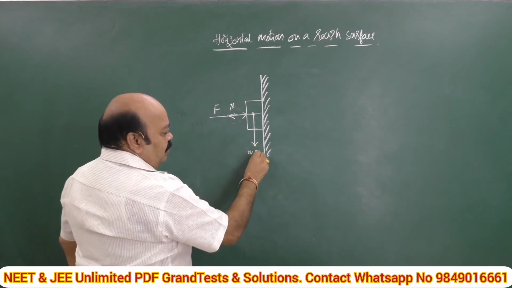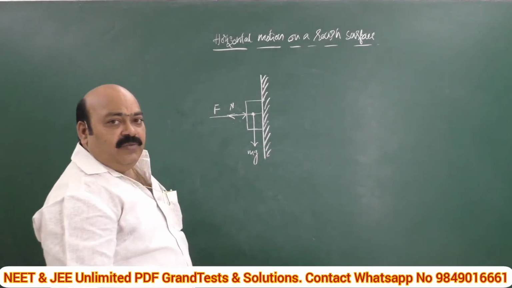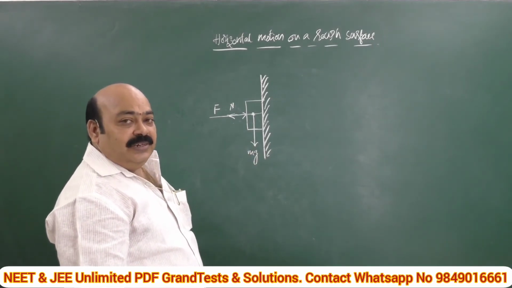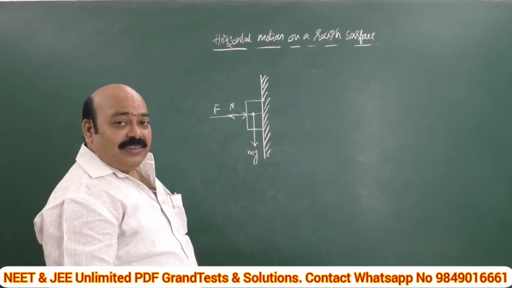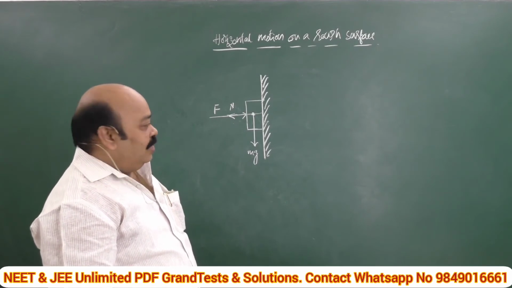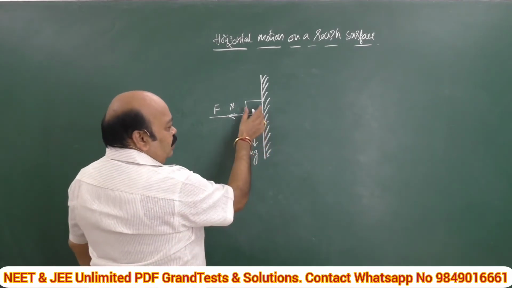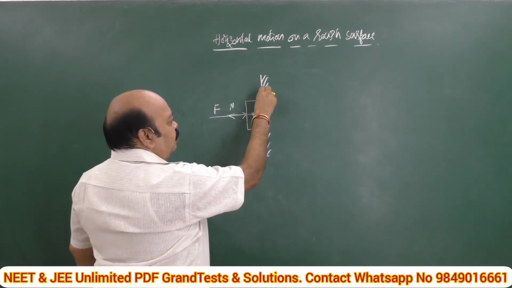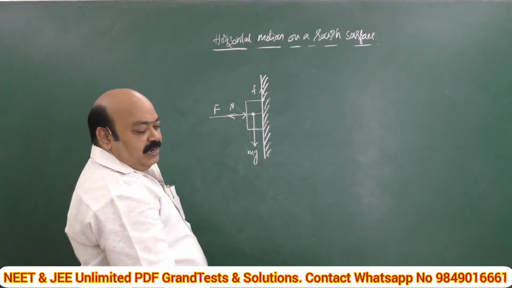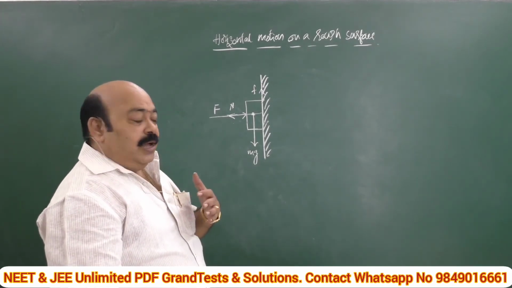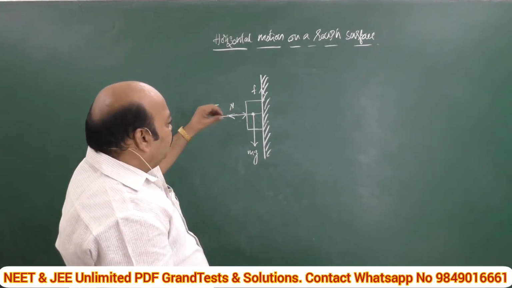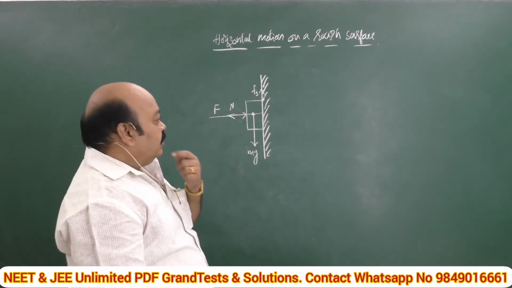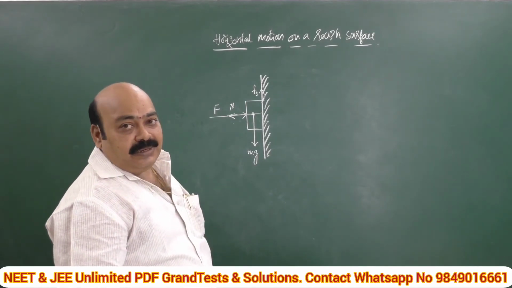Our friend is weight mg. How is it acting? It is acting vertically downwards, like this. Right? Where is the hero of our chapter? Hero means frictional force. When this body tries to move downwards because of its weight, frictional force comes into existence, which acts in the vertical direction. Since we are confined to only the minimum force, it is nothing but the static frictional force.